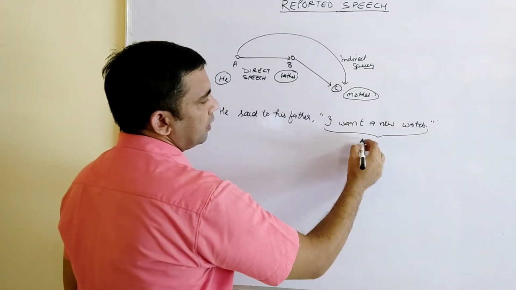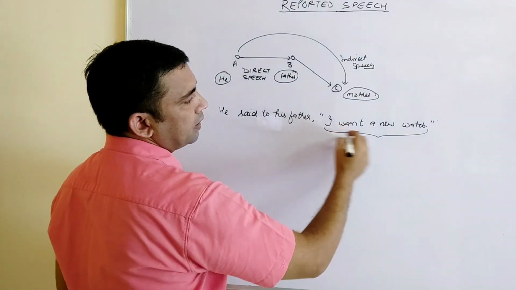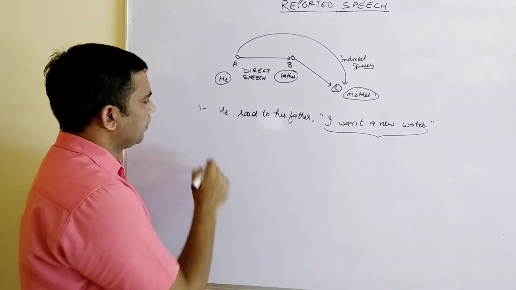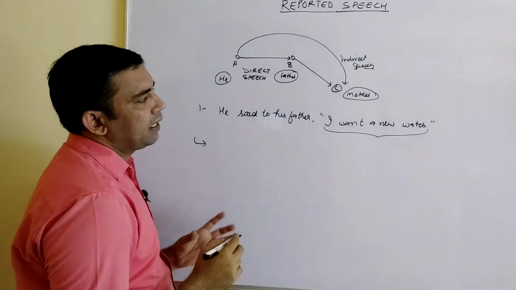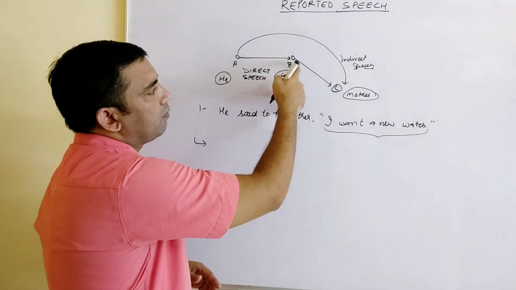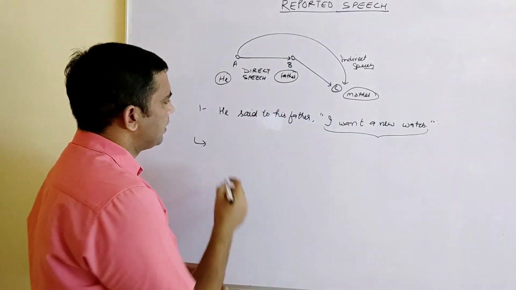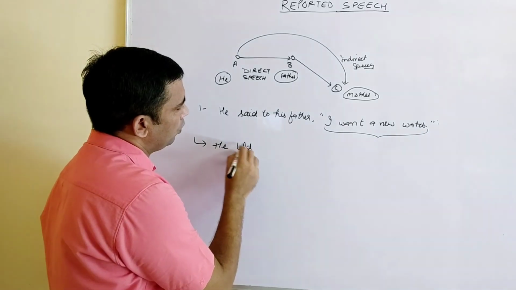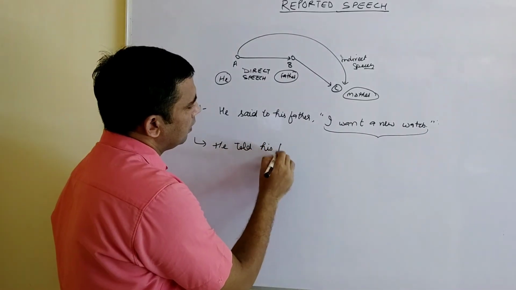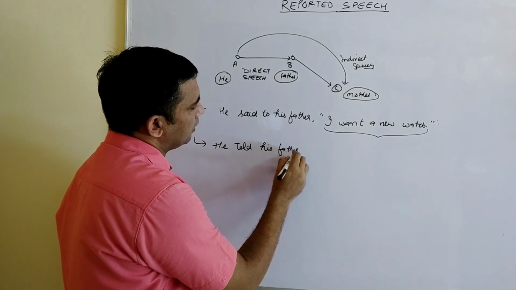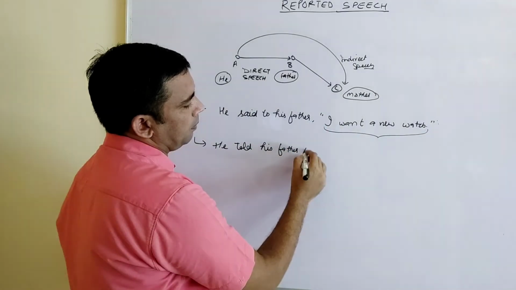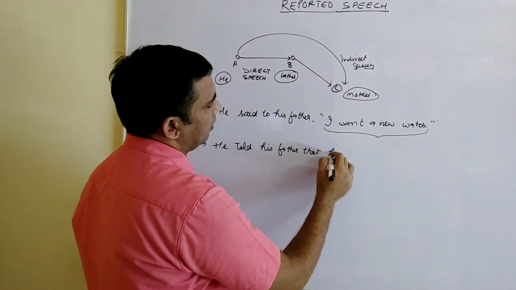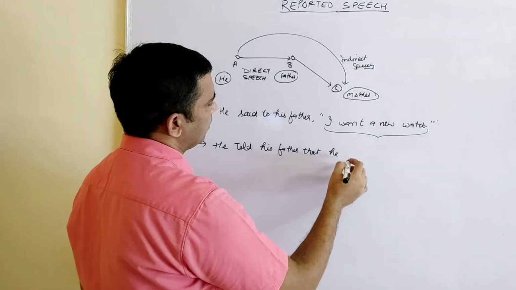This is the sentence spoken by A, and this is "he said to his father." Now see, while the father is telling it to the mother, how will he tell? "Said to" will change into "told." He told his father. The commas will be replaced by "that." I will become he. I will tell you how we change it.